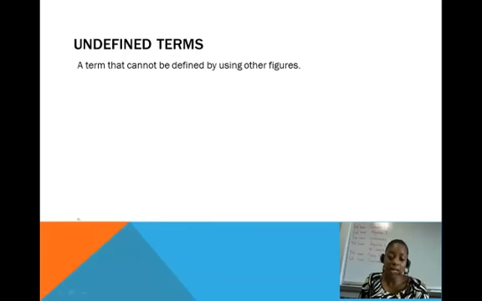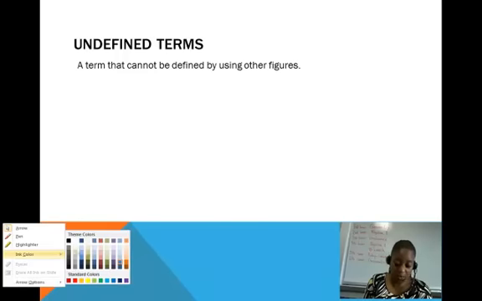So first we're going to start with an undefined term. An undefined term is nothing more than a term that cannot be defined using other figures. It's almost similar to like the word the. It's really difficult to define the word the because it's one of the most basic, simple terms in our language. And so we're going to start by defining the most simple, basic term in geometry, and then we're going to build our entire system. We're going to be able to define parallelograms and rhombuses and rays and segments and all of those in terms of these smaller terms.